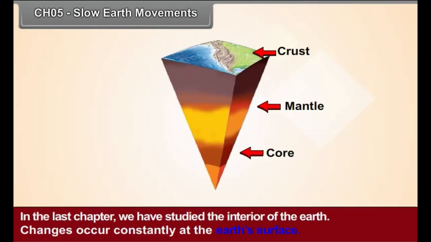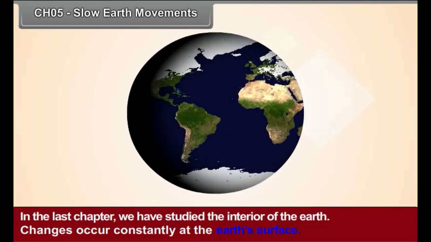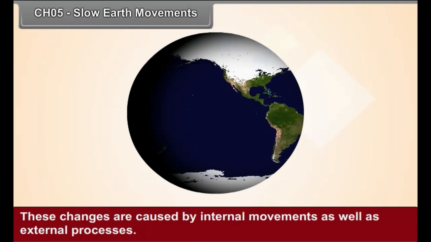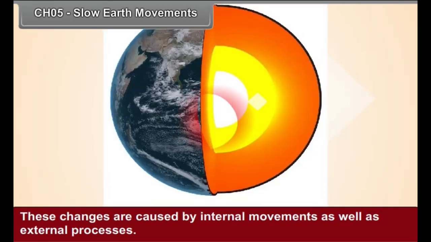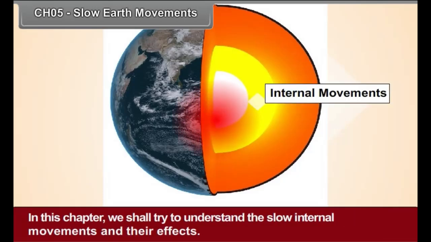Chapter 5: Slow Earth Movements. In the last chapter, we studied the interior of the Earth. Changes occur constantly at the Earth's surface. These changes are caused by internal movements as well as external processes. In this chapter, we shall try to understand the slow internal movements and their effects.